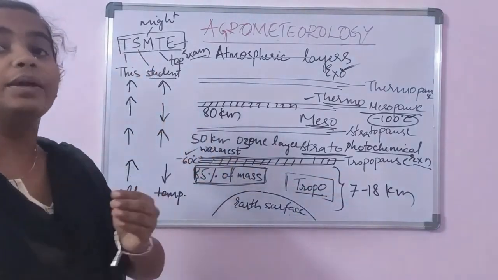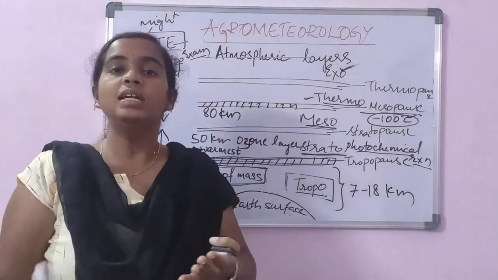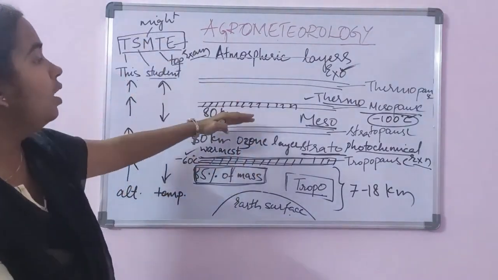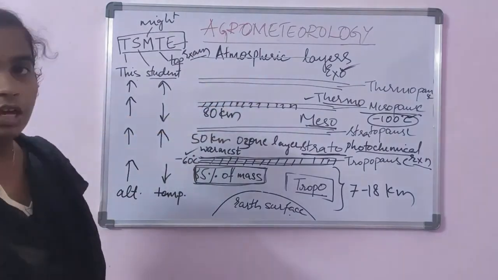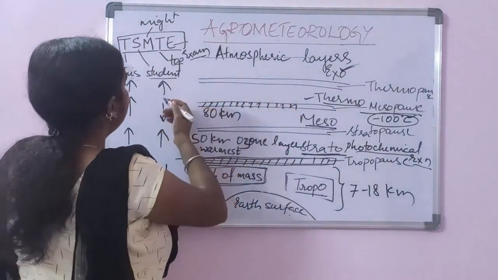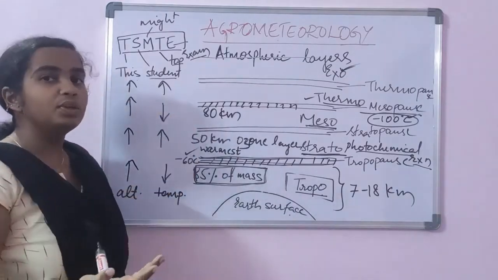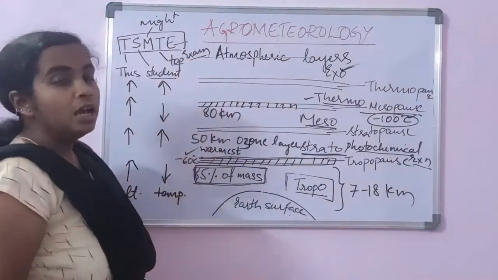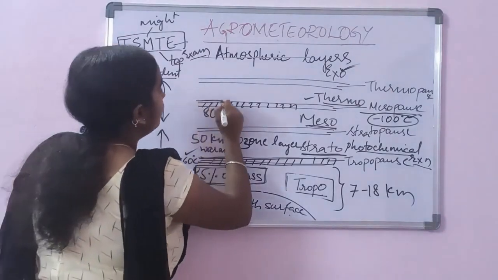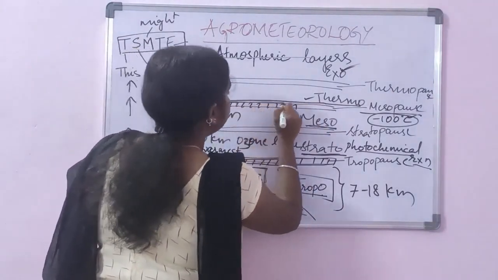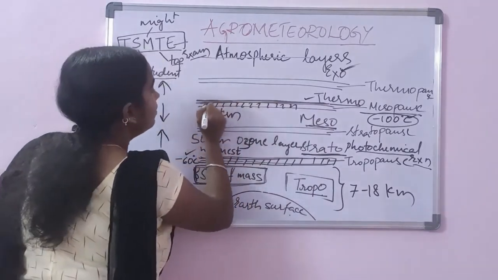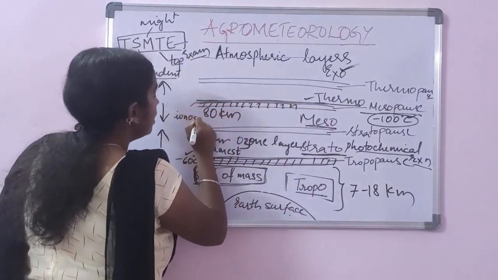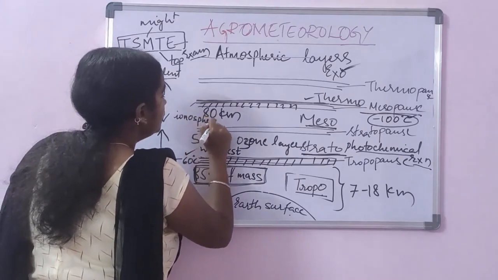You should know where the temperature increases, where it decreases, and what is the range of temperature in all the different layers. And above the mesosphere we have a thermosphere. Thermosphere, as I have told you, as there is increase in the altitude or the height, there is increase in the temperature again. At the bottom of the thermosphere we have a thin layer which is called ionosphere.